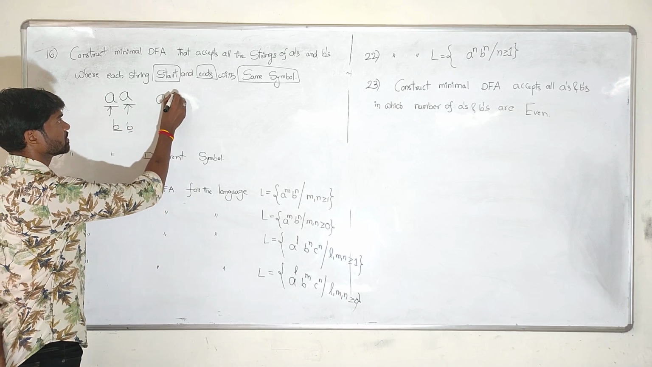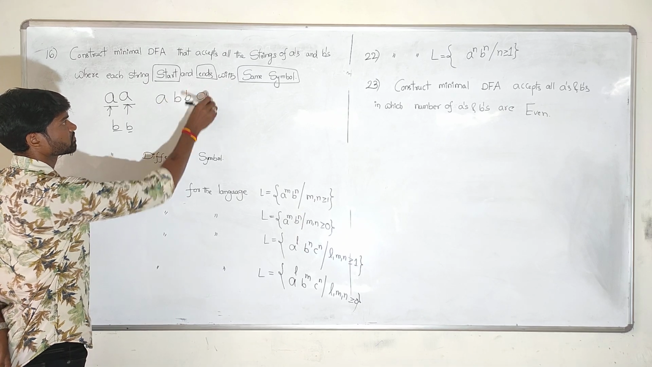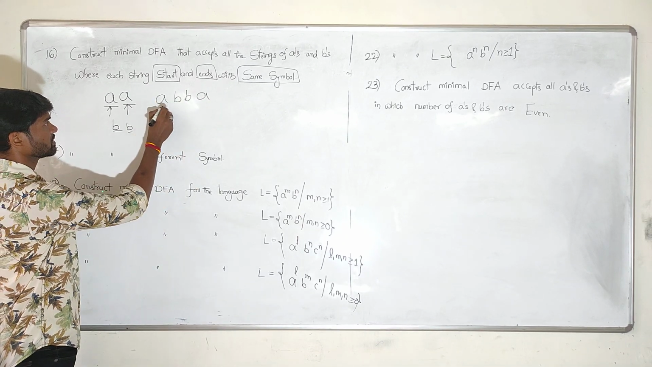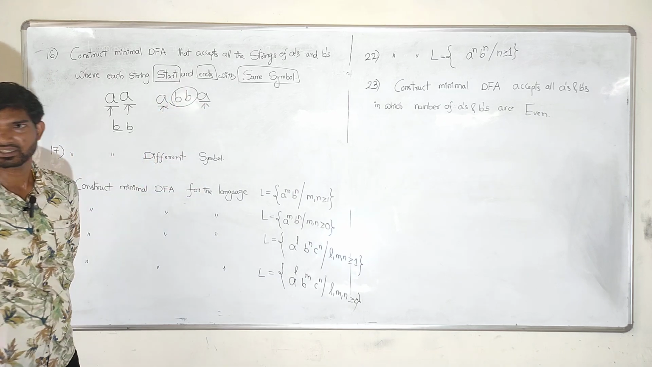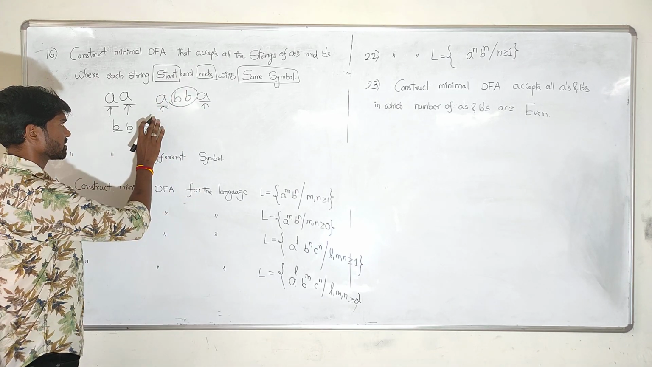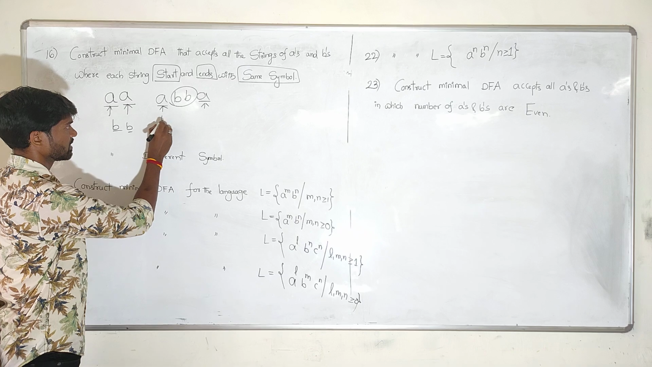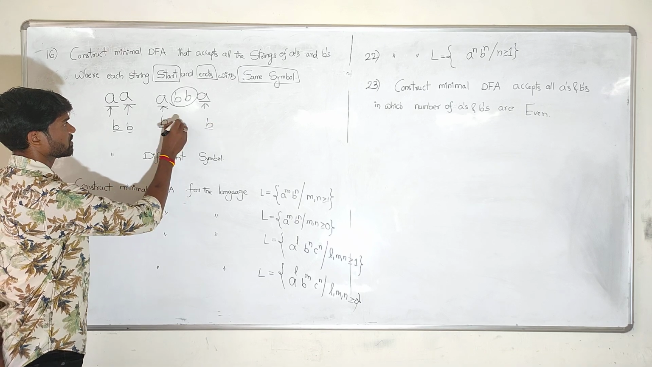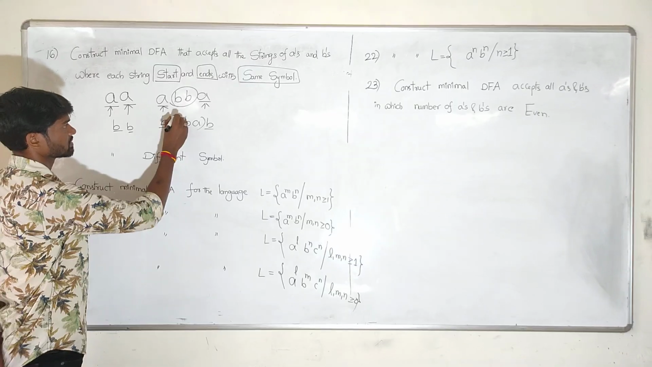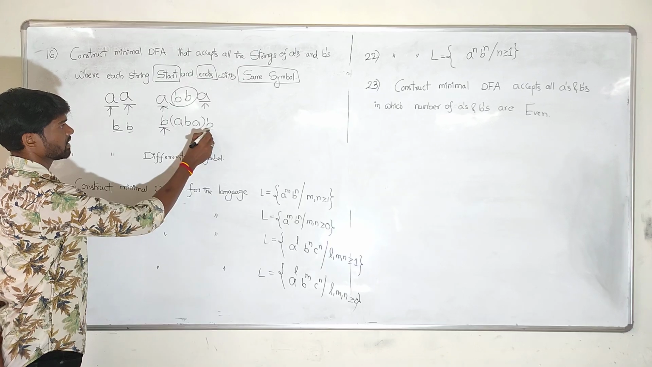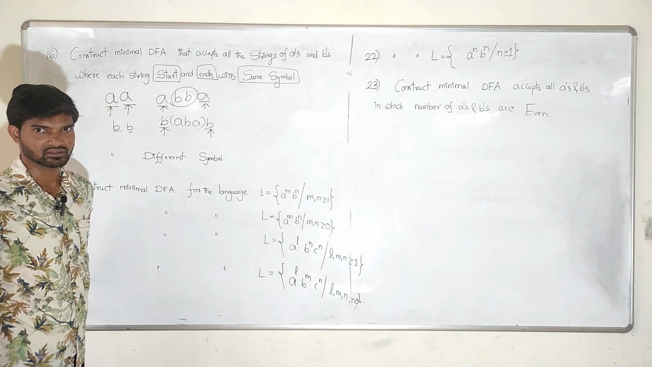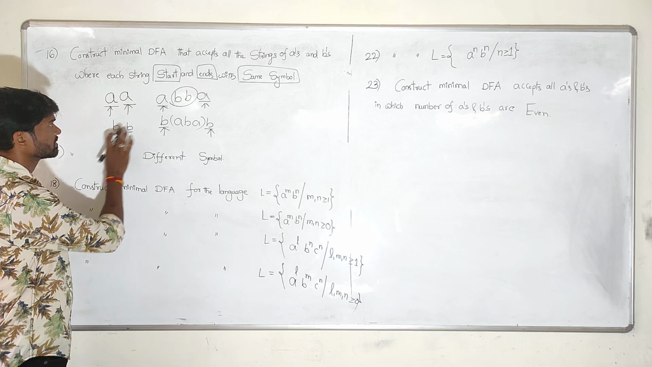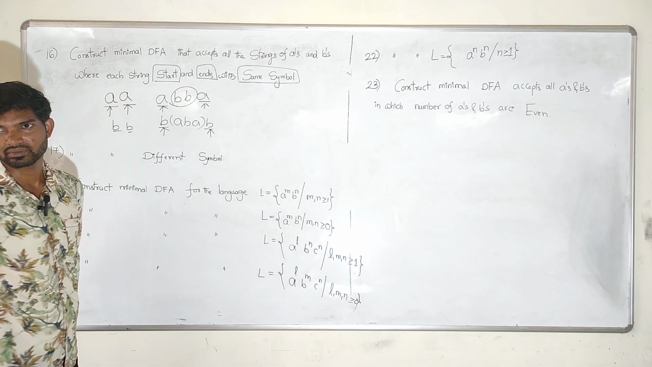Now, is this accepted for us? Yes, the starting symbol is A, the ending symbol is A. In between, any number of A's and B's can come, there is no restriction on this. Is this accepted? Yes, the starting symbol is B, the ending symbol is B. In between, any number of A's and B's can come, there is no restriction on this. So like this, the starting and ending symbols are the same.